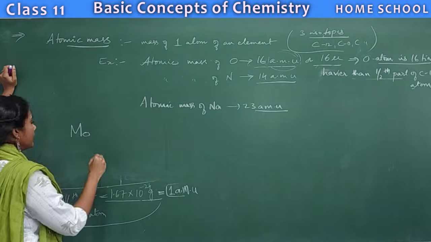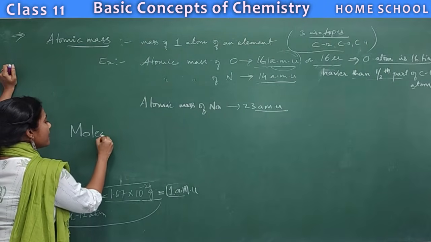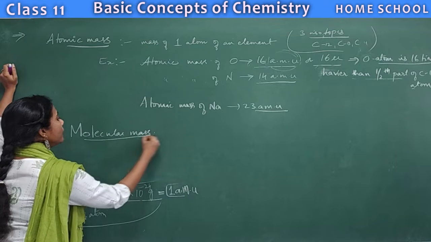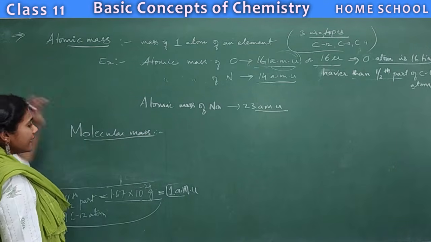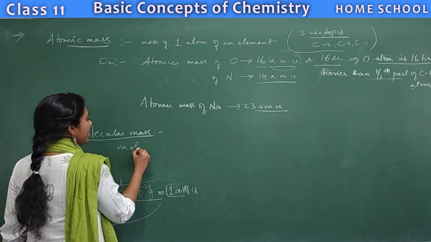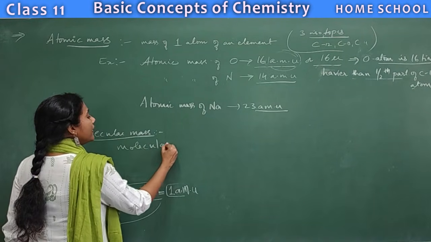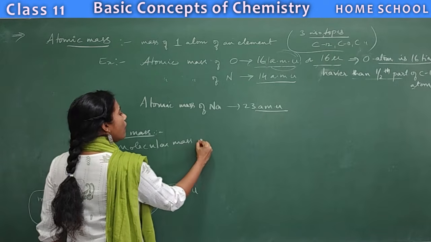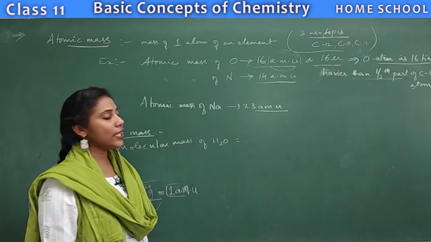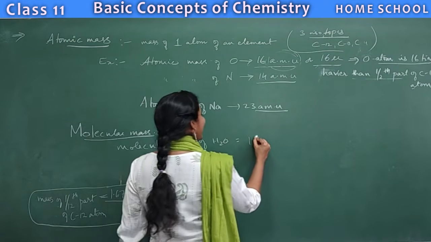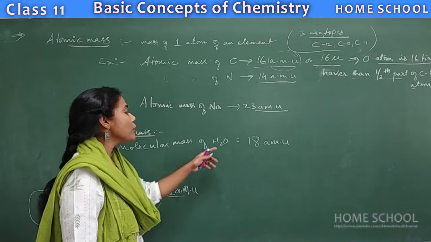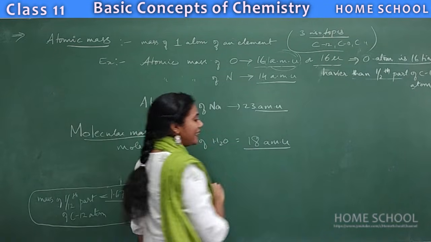Similarly, we will discuss molecular mass. Let me take an example of water. Molecular mass of water. Can you tell me what is the molecular mass of water? It is 18 AMU. So what is the meaning of this 18 AMU?